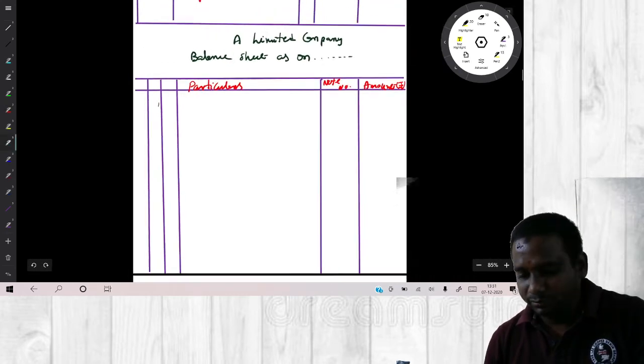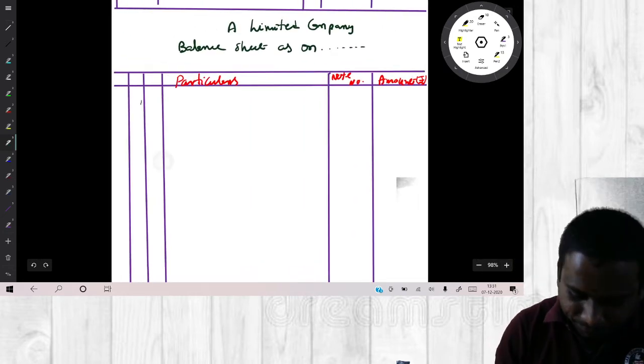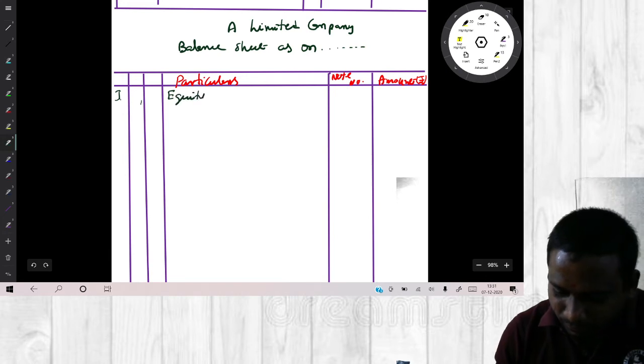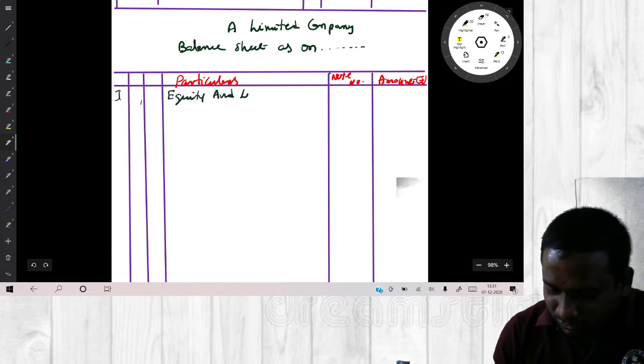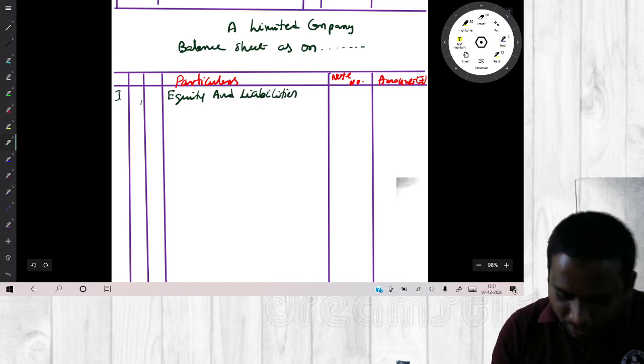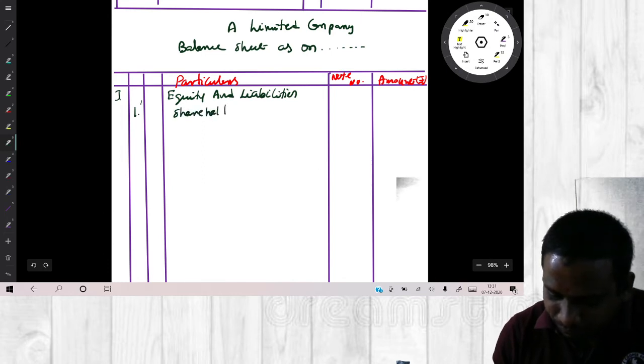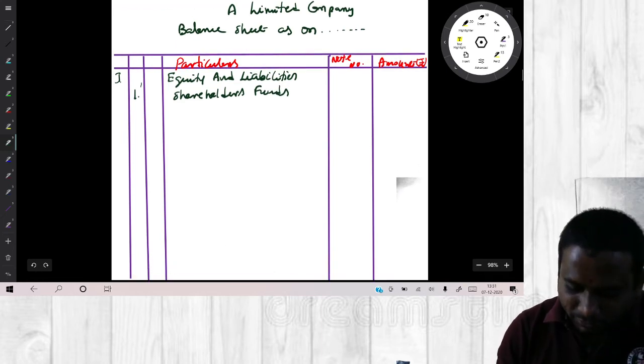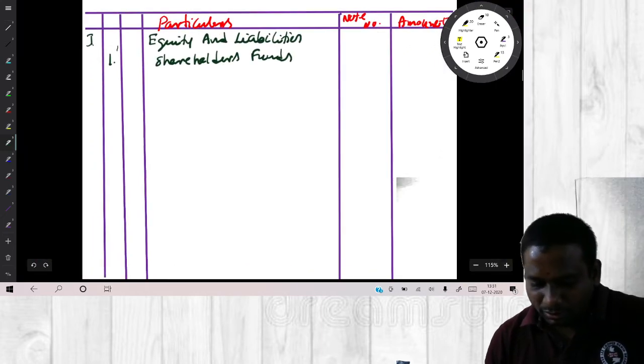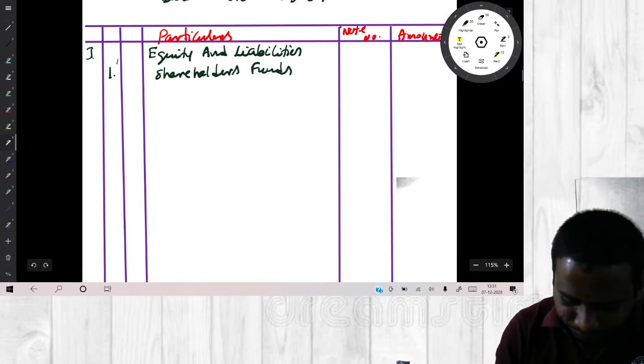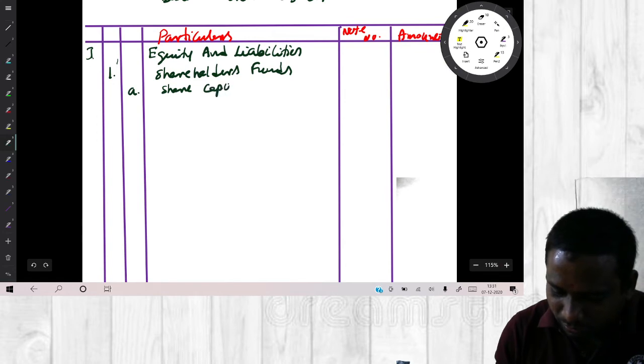So first write down, what is the first thing? Equity and liabilities. Under that you have to write shareholders funds. Under shareholders funds we have to write share capital.